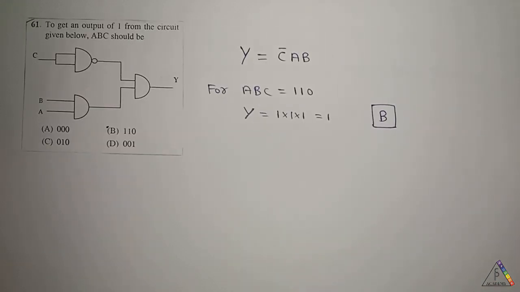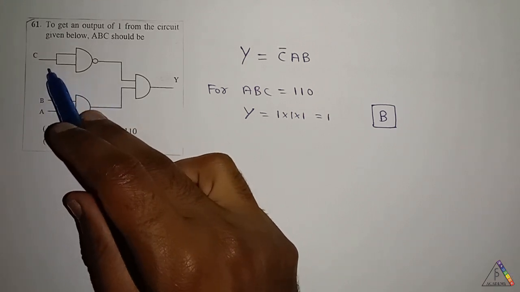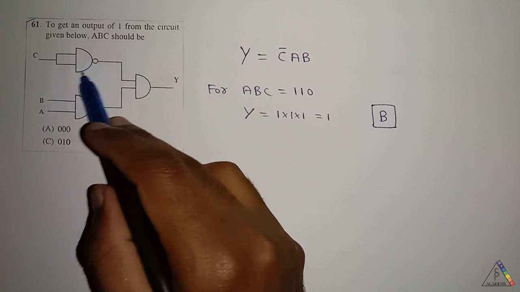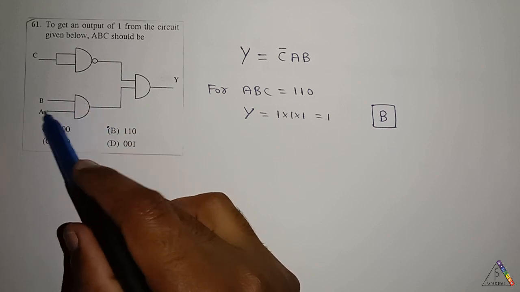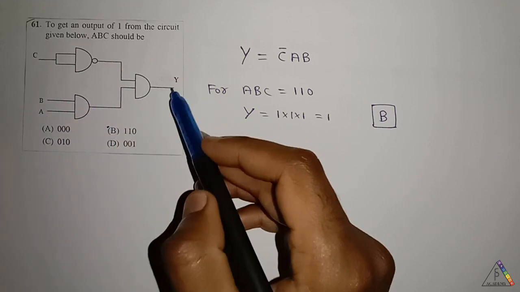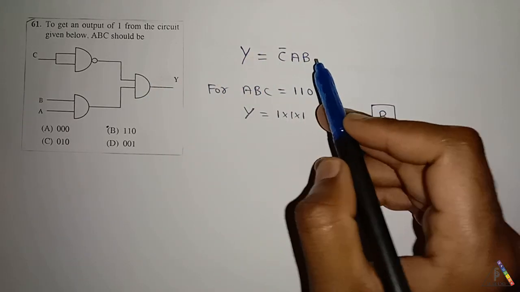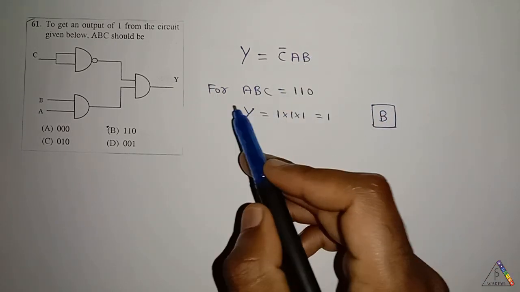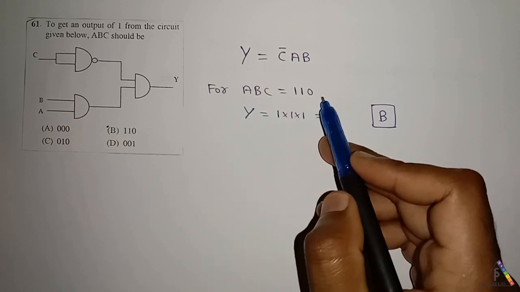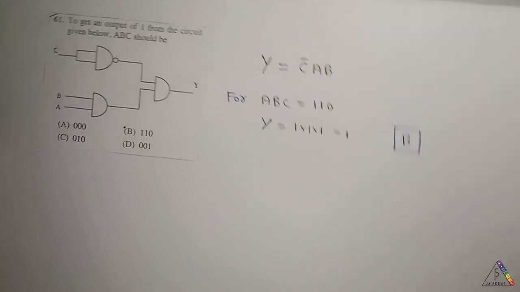Next question is, to get an output of 1 from the circuit given below, ABC should be. Here, for this gate, the output will be C bar, and for this AND gate, the output will be A into B. Therefore, the total output Y of this gate will be C bar AB. Therefore, the output Y will be equal to 1 only when ABC is 110 from the given options. Therefore, for this question, the answer is option B.